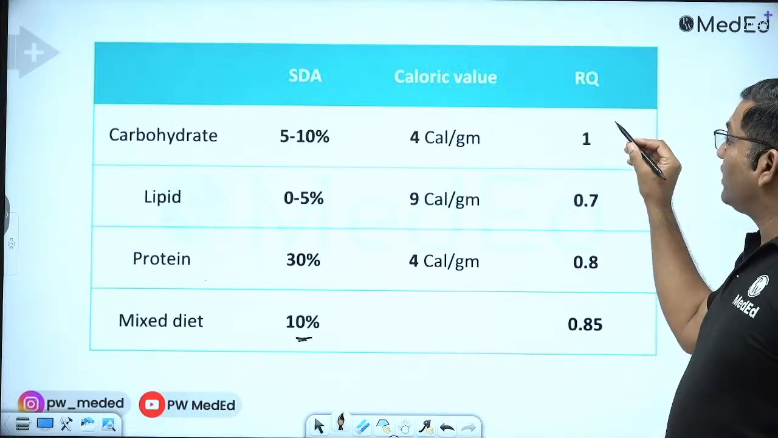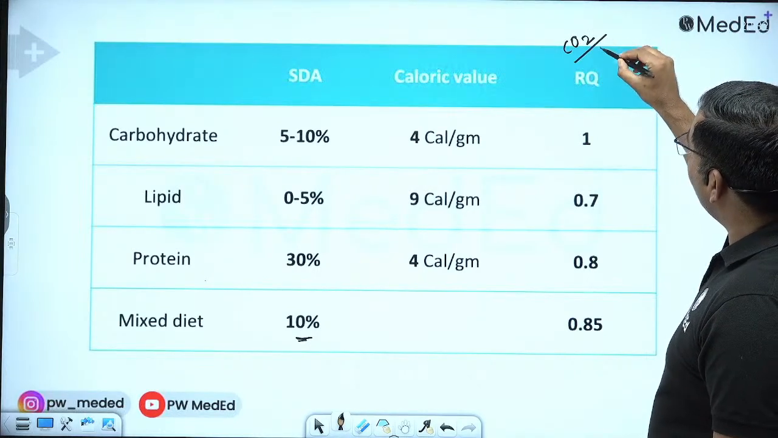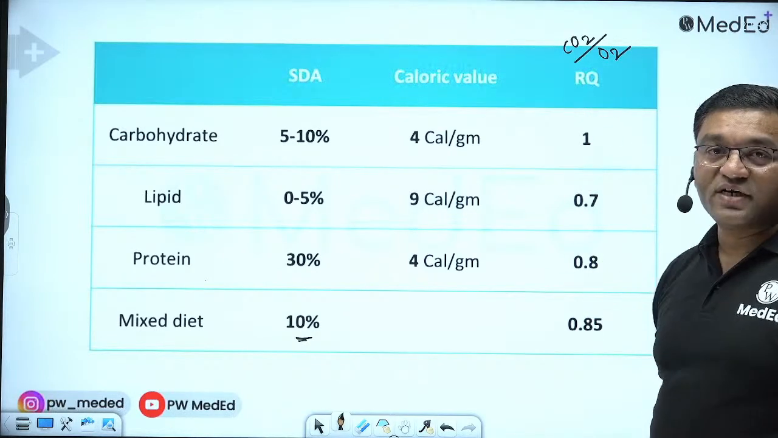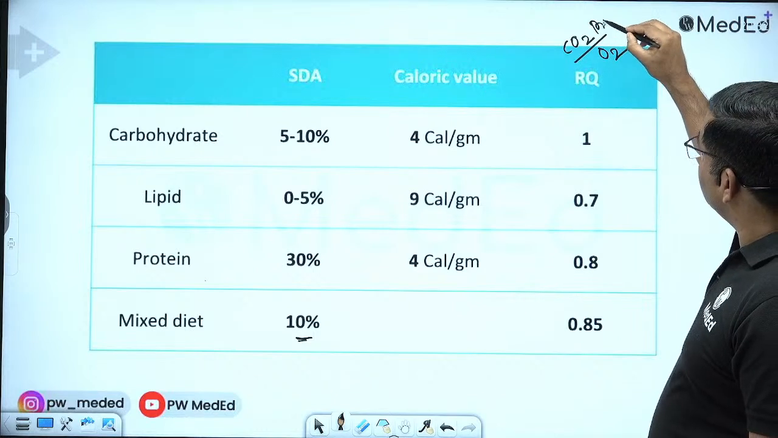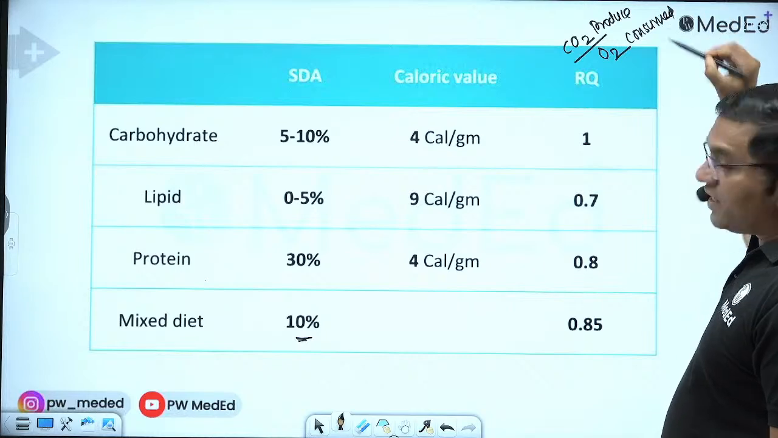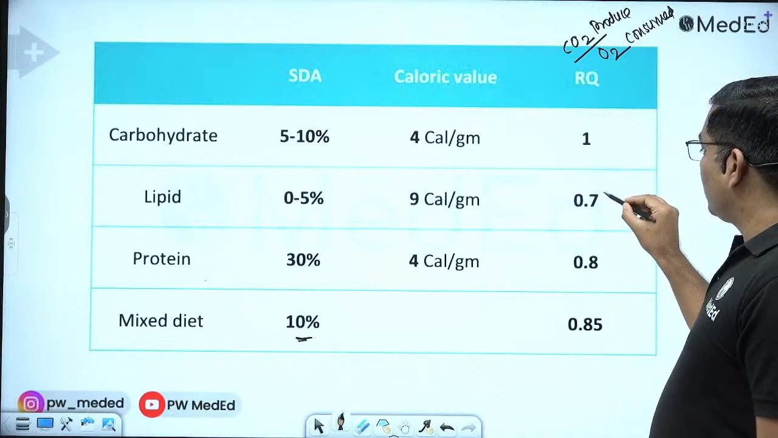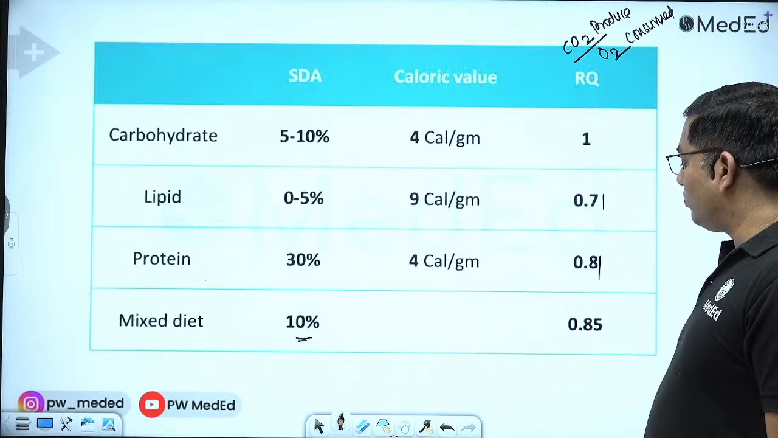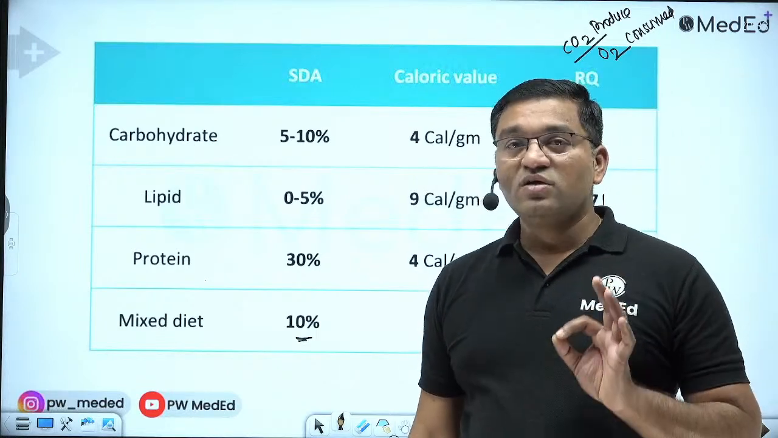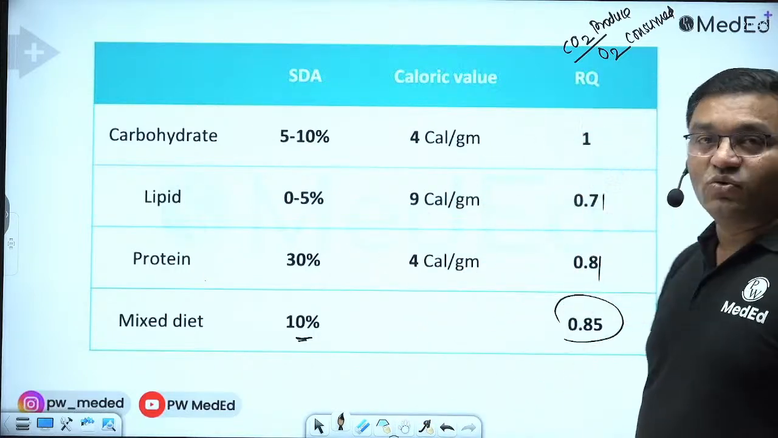While the RQ, respiratory quotient, is the ratio of CO2 produced to O2 consumed for the given foodstuff. For carbohydrate it is 1, for lipid it is 0.71 and for protein it is 0.81, and for the mixed diet it is 0.85. That is known as the respiratory quotient of the food. So this chart is very, very important, this SDA and the respiratory quotient.